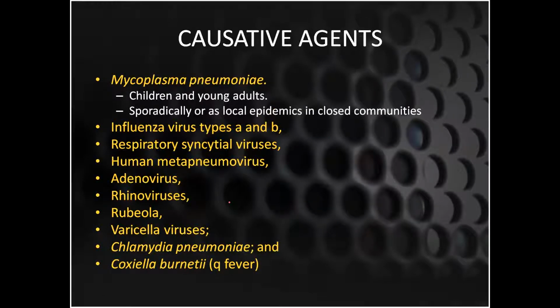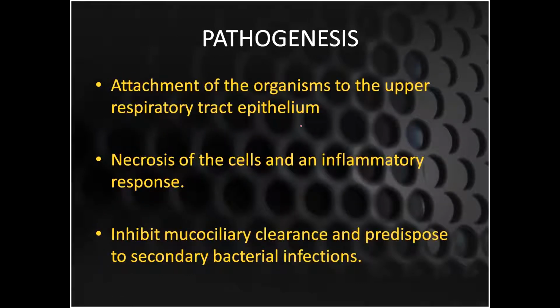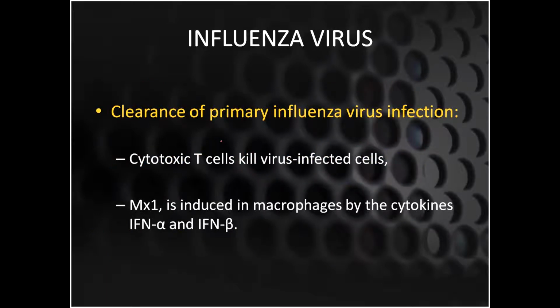The most important causative agents of the atypical pneumonias are Mycoplasma pneumoniae, especially in children and young adults. Then influenza virus, respiratory syncytial virus, adenovirus, chlamydia, and Coxiella. As far as the pathogenesis is concerned, this organism is going to adhere to the upper respiratory tract epithelium, and because of this attachment it is going to inhibit mucociliary clearance. There will be necrosis of these cells and an inflammatory response going on in your respiratory epithelium. So there will be secondary bacterial infection going on.